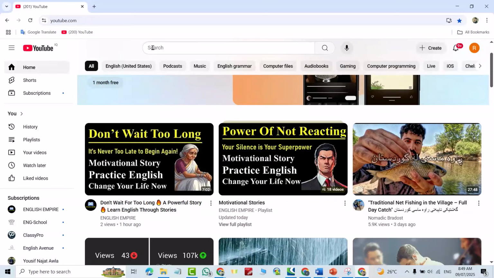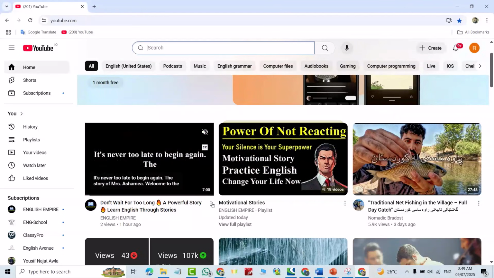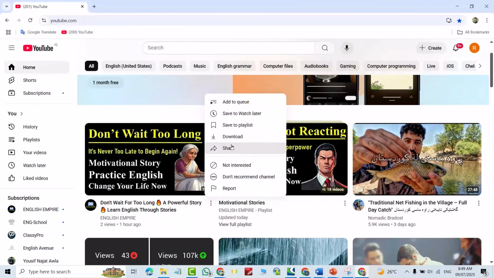Let's start. You can search for your video from here if you want. For example, I want to download this story. Just tap these three dots. Here you have download option.